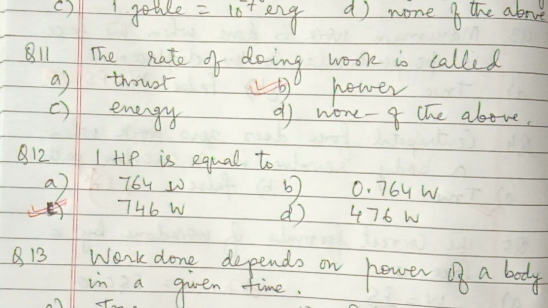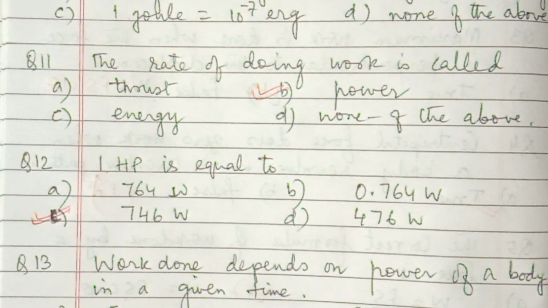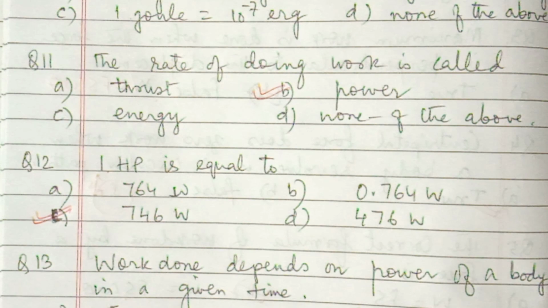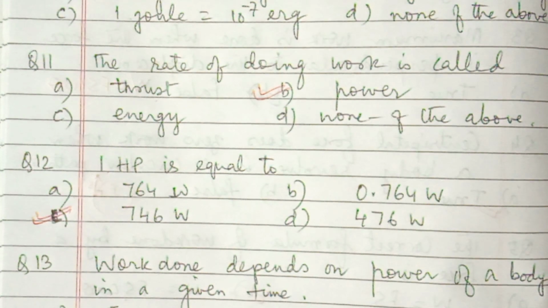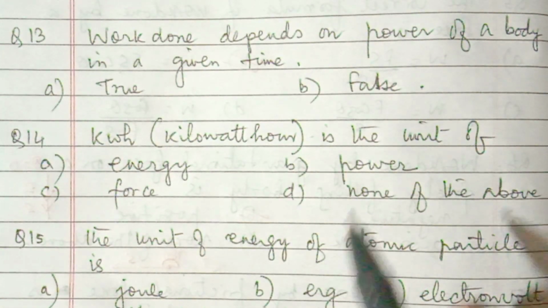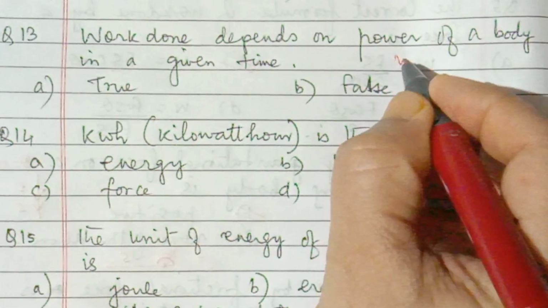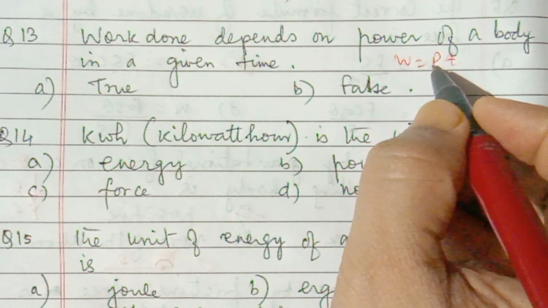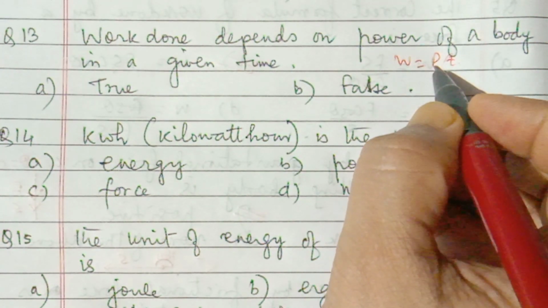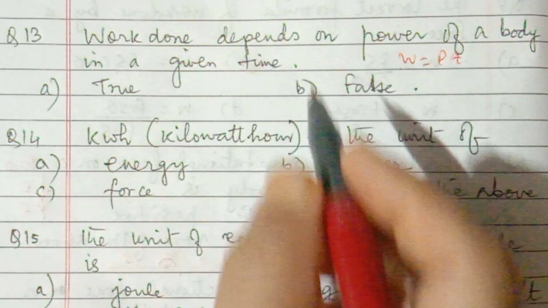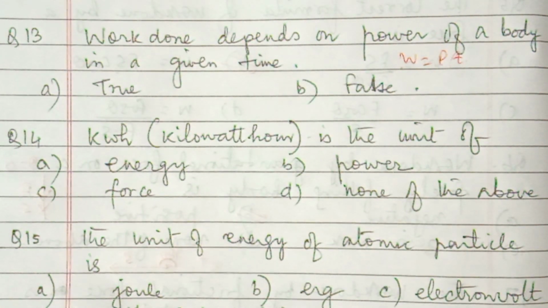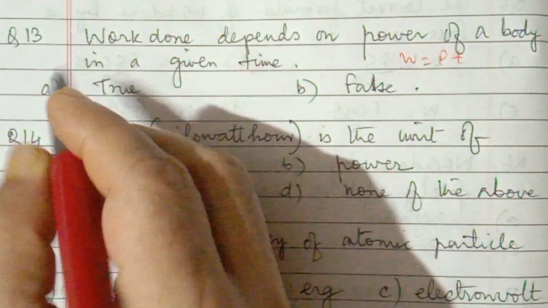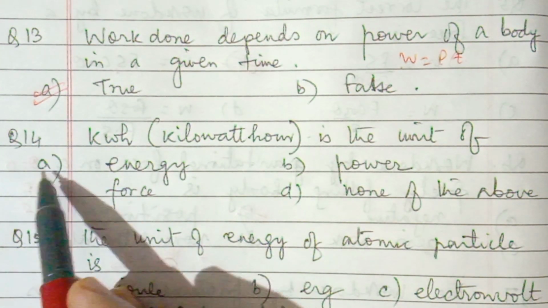Next question, number 13. Work done depends on power of a body in given time. So can you say work done depends on a power of a body in given time? Yes, you can say, because work done is equal to power into time. If the time is taken constant, then higher power source will work more. So work done depends on the power of the body in the given time. So answer is true.